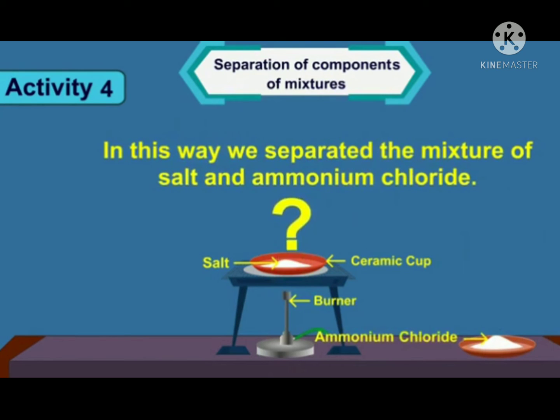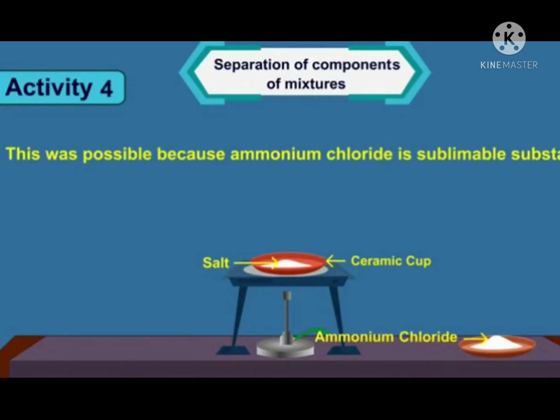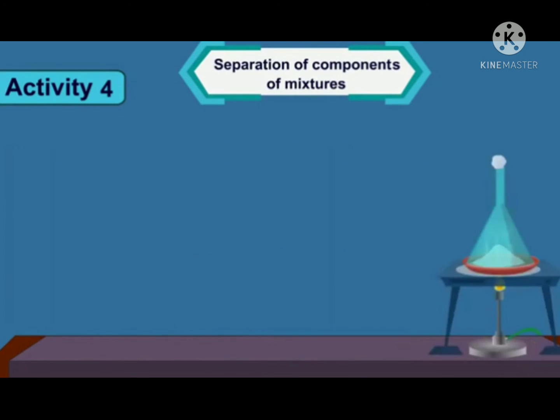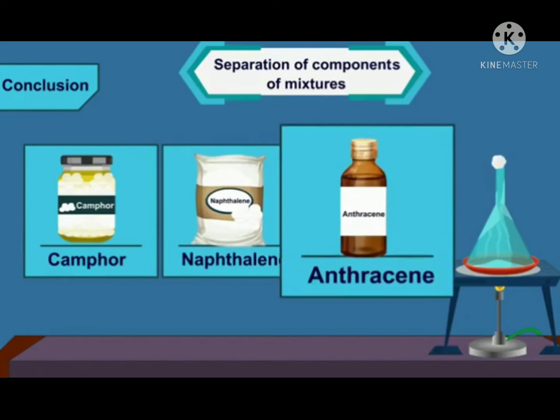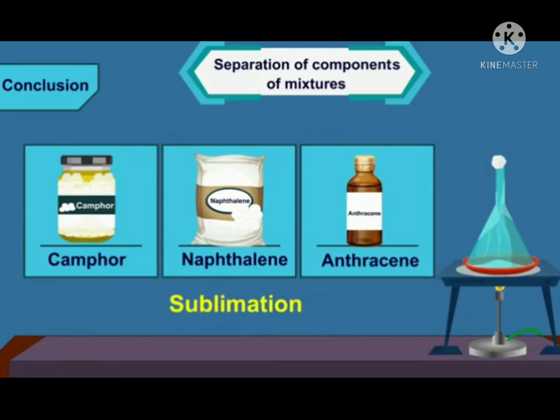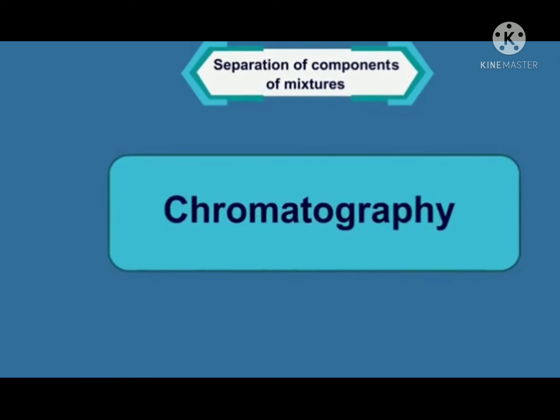But how was this possible? This was possible because ammonium chloride is a sublimable substance that converts directly from the solid state to the gaseous state upon heating. By this activity, we can conclude that to separate such mixtures that contain a sublimable volatile component from a non-sublimable impurity, such as camphor, naphthalene and anthracene, the sublimation process is used. The next separation technique is chromatography.